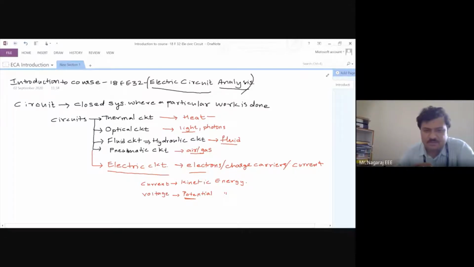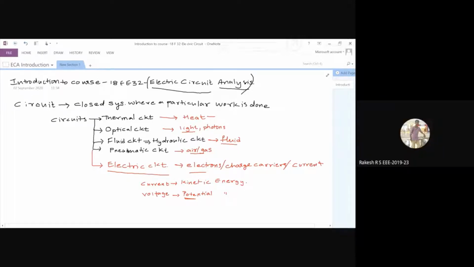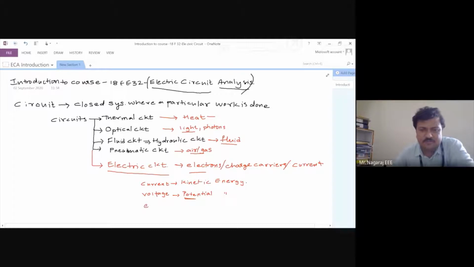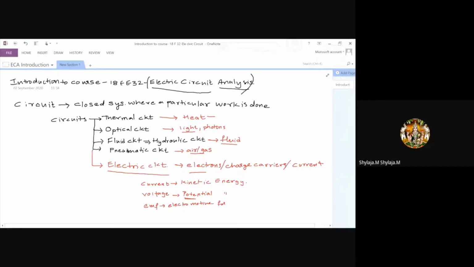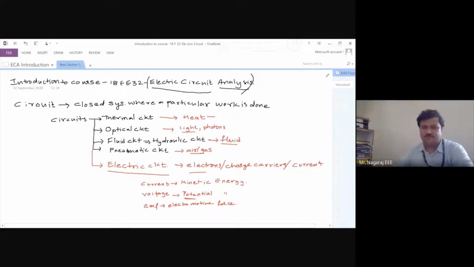Can there be current without voltage? No, sir. See, what is voltage? It is EMF. What is EMF? Electromotive force. Without electromotive force, there cannot be motion of electrons. Is it true?